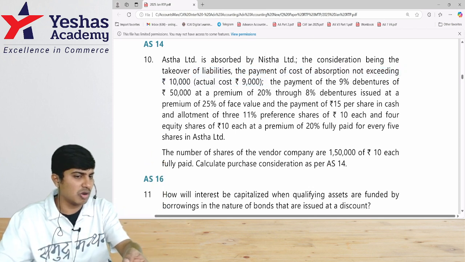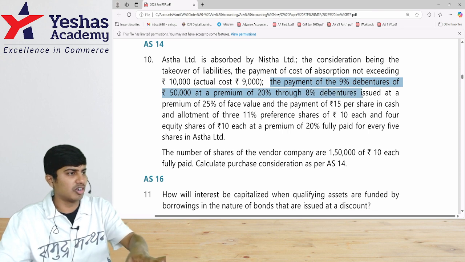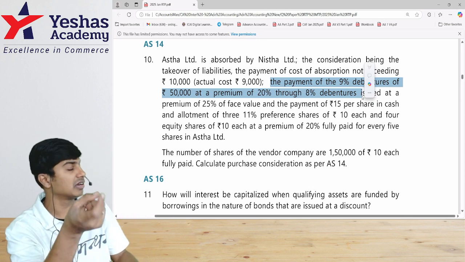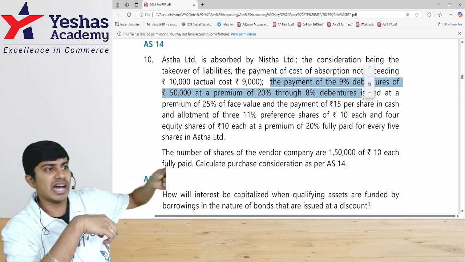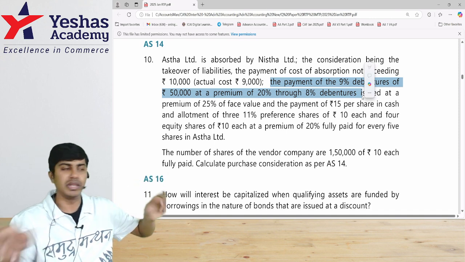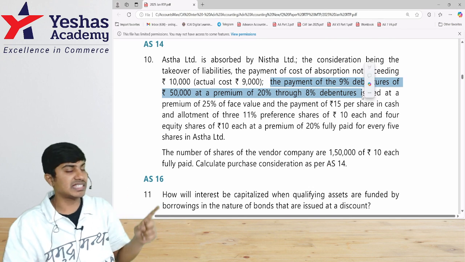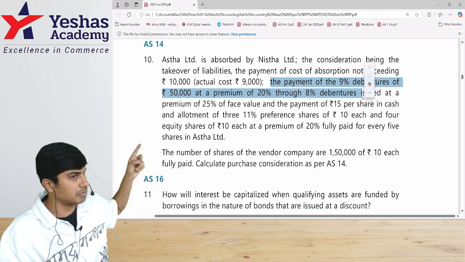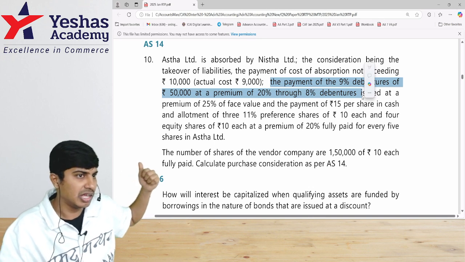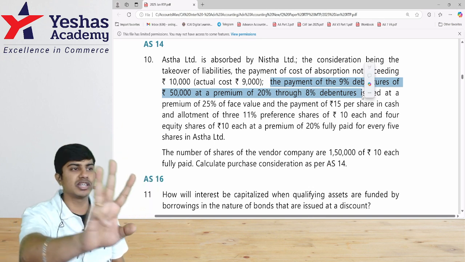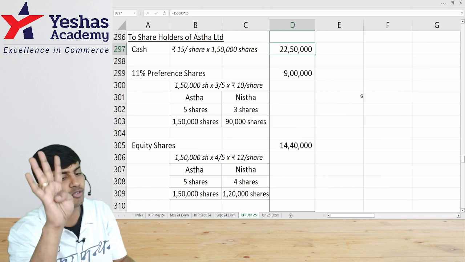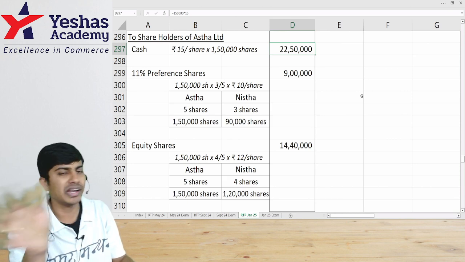There is a small error in the language here regarding debentures. Clearly they have not mentioned. So debentures, yes, whatever they have given, debentures of transferor company are settled by issue of debentures in transferee company, not part of PC. Realization expense of transferor company is paid in cash, not part of PC. For the shares in the transferor company, which is 1,50,000 in Asta Limited, for every 5 shares, they're going to give 3 preference shares. For every 5 shares, they're going to give 4 equity shares. So we'll cross multiply and then find.